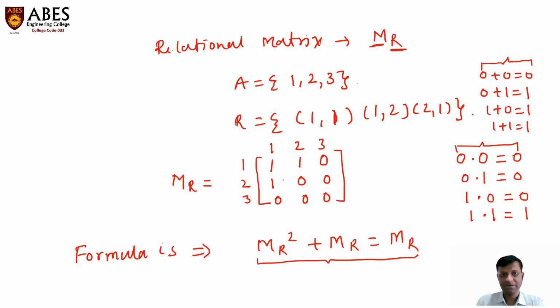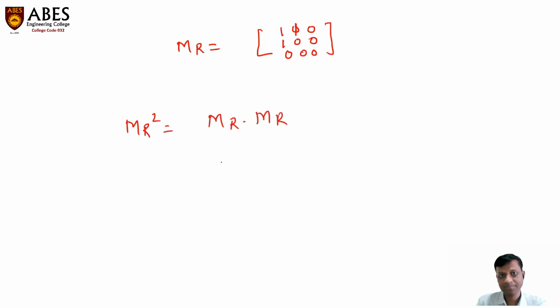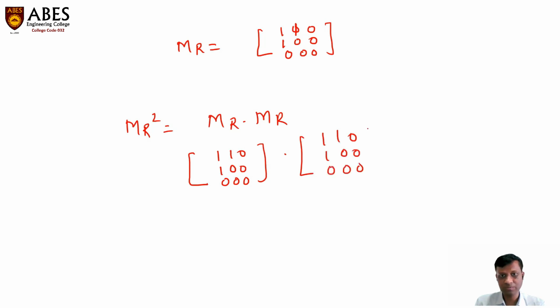So remember this MR, write it again. MR is equal to 1, 1, 0, 1, 0, 0, 0, 0, 0. This is my previous matrix. We need to calculate MR square, that is MR dot MR. So 1, 1, 0, 1, 0, 0, 0, 0, 0 times 1, 1, 0, 1, 0, 0, 0, 0, 0.